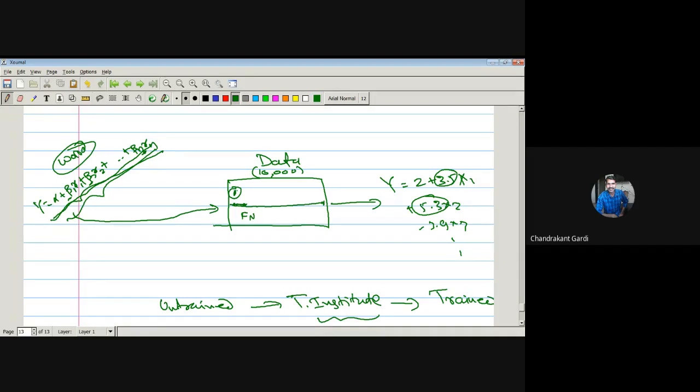So if it has learned, then whenever a new customer comes in, that model will ask him: tell me what credit limit you want, tell me your gender, tell me your age. Taking all that data, it will feed it into this model. All other things are known, these are constants. The only unknowns are x1, x2, x3, and those are what we need in the application form. So the application form will be designed accordingly, and whatever entries are in the application form will be popped in here, this y will be calculated, and finally this model will tell us whether y is equal to 0 or 1.